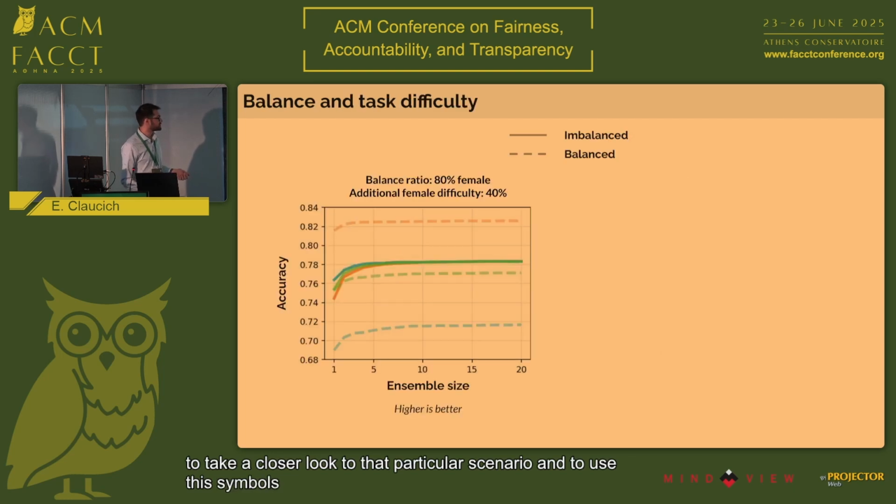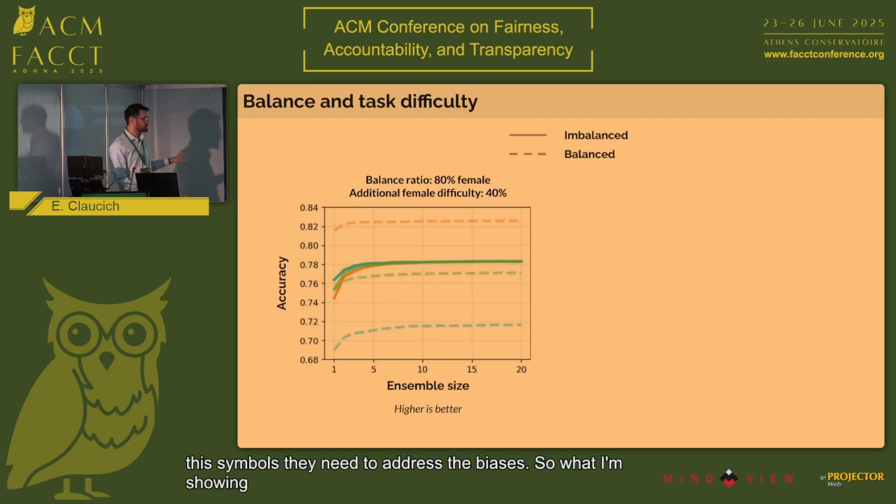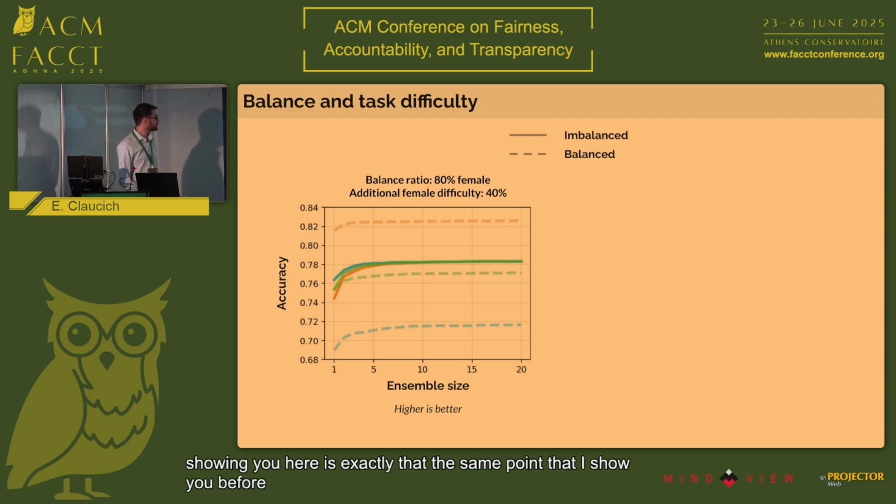So what I'm showing you here is exactly that, the same point that I showed you before, an overrepresentation of female, and with this high added difficulty for that same group. And I'm showing you the performance of both male and female, but under an increasingly sized ensemble. So we go from an ensemble of only one single model, up to an ensemble of 20 models, and you can see how the performance is going to vary across that increasingly sized ensemble.